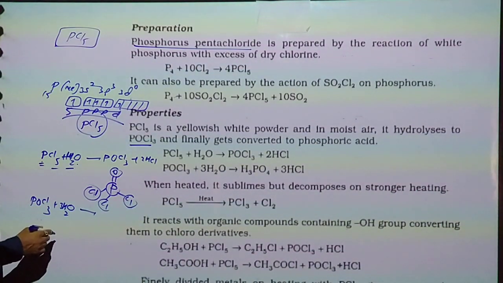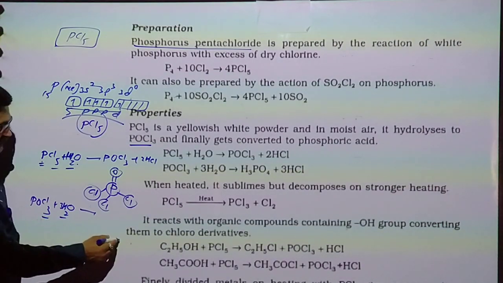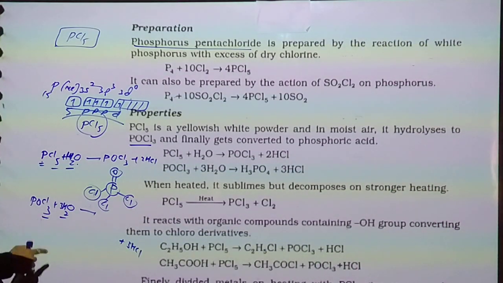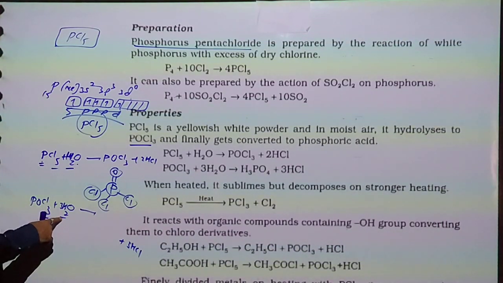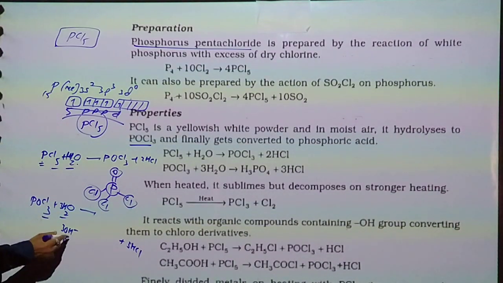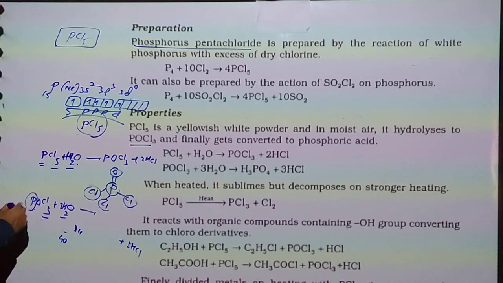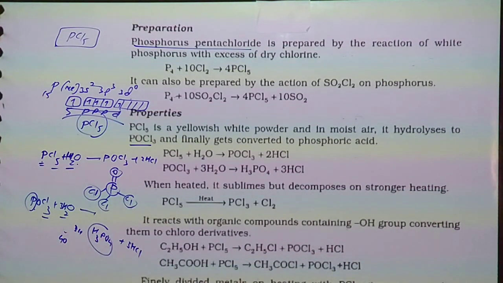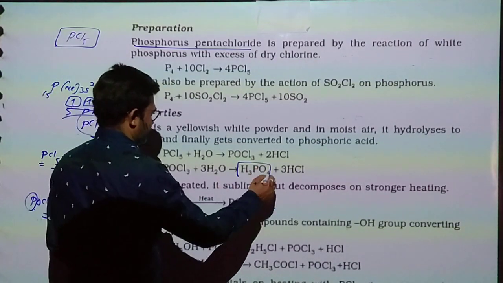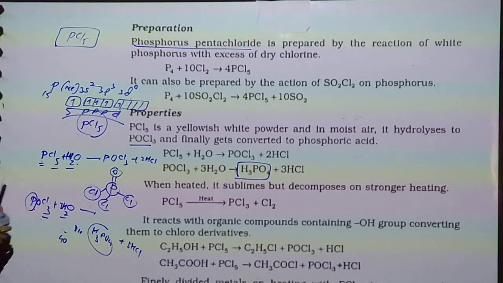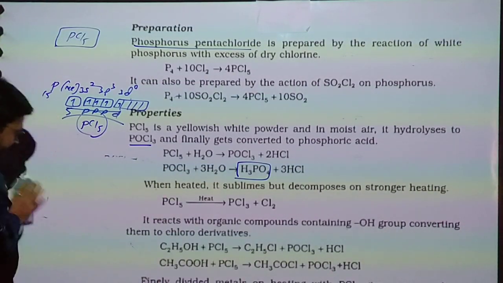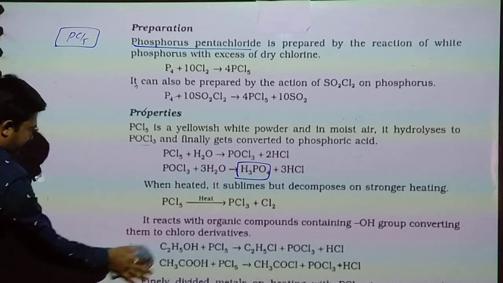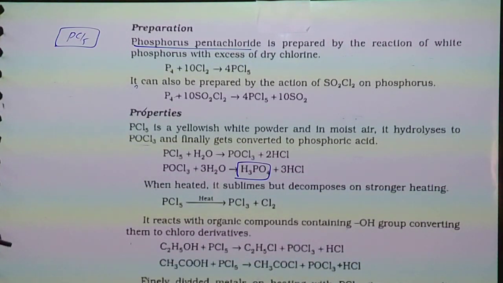So it gives 3 chlorine with 3 hydrogen, removal of 3 HCl. Now 3 OH is remaining and total 4 oxygen and 3 hydrogen and 1 P. So H3PO4 occurs. Yes, H3PO3 is phosphorus acid. Here H3PO4 is phosphoric acid. So PCl5 on hydrolysis gives phosphoric acid.